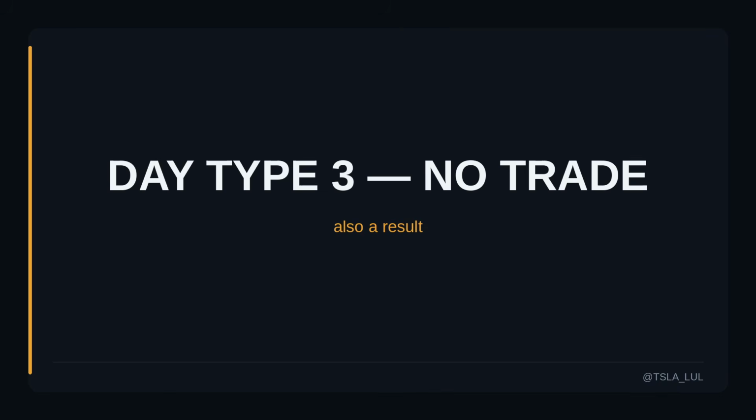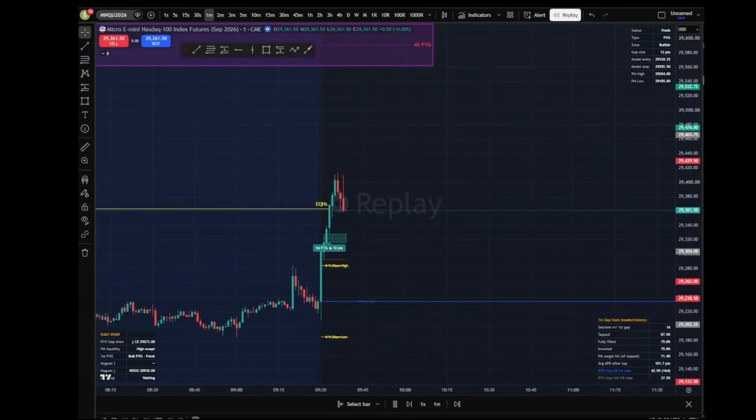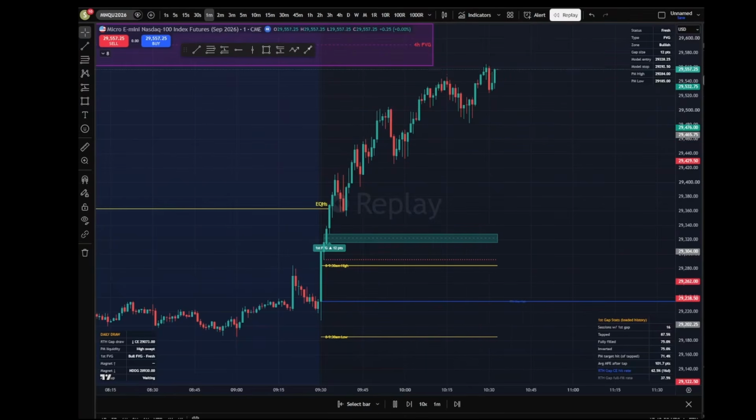Day 3, nothing. No valid gap in the window. The indicator draws the range and then awaits, and nothing qualifies. No setup is the result. The tool never gets bored and forces one, which is more than I can say for myself.